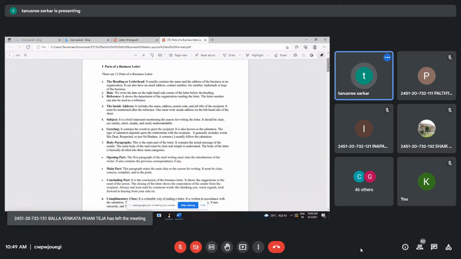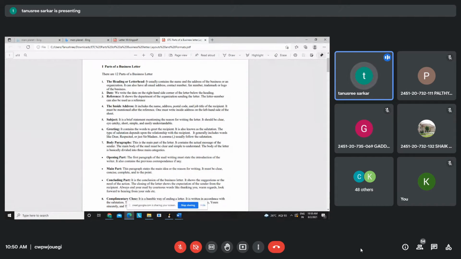Now, when I say formal letter, 12 parts are there in a formal letter. You should have a heading, or we call it a letterhead, which will contain the address of the sender, fax number, company's number, email address, logo, anything you can attach, and it usually comes at the center. Then the date, then the reference, which shows the department of the organization sending. You can take out this part and include it in the letterhead itself.